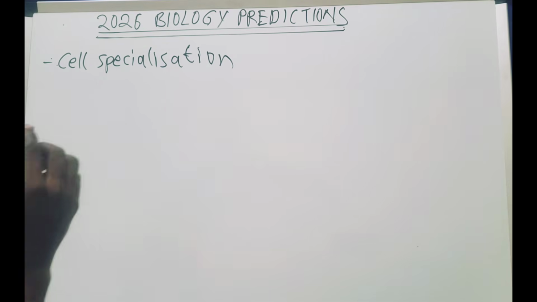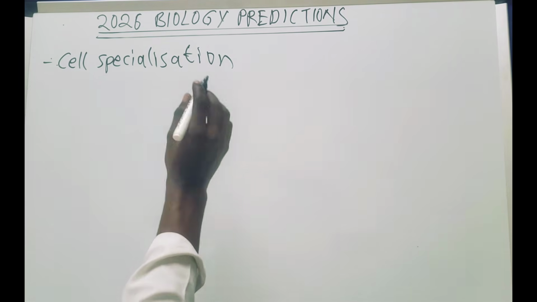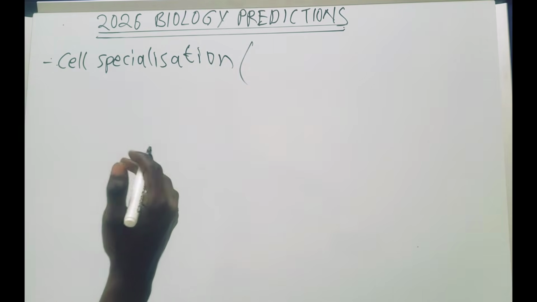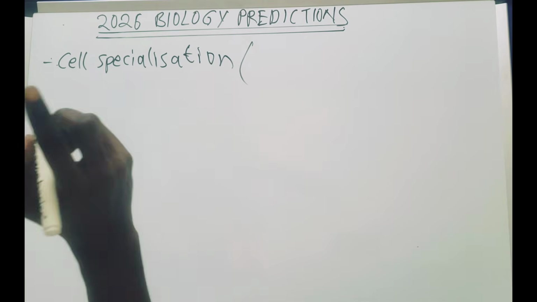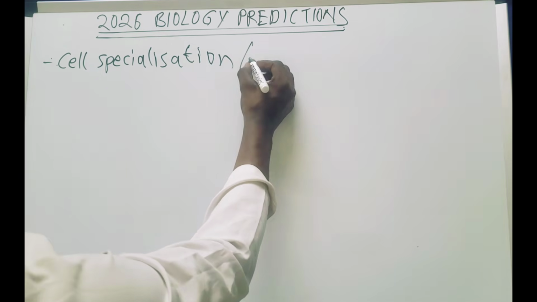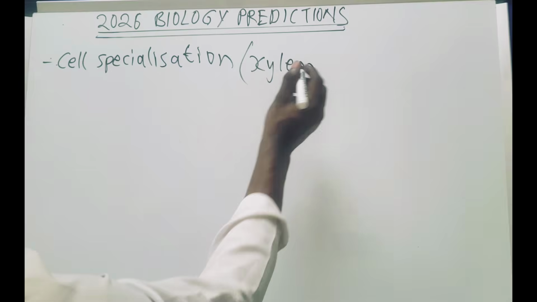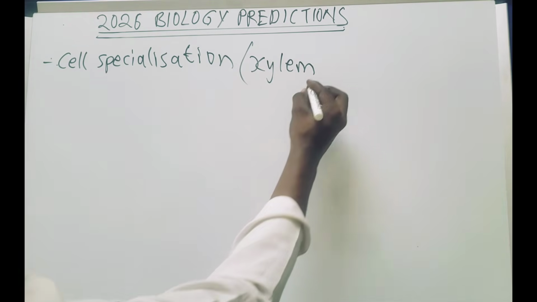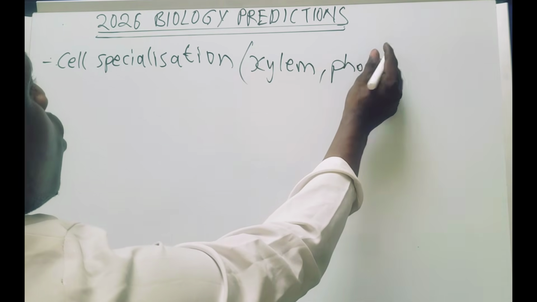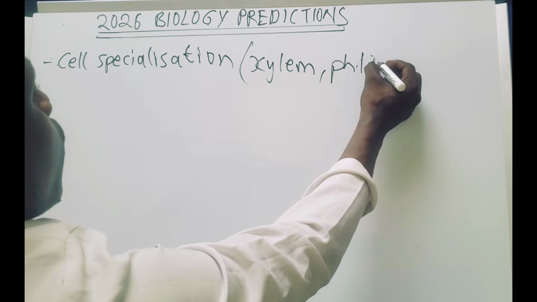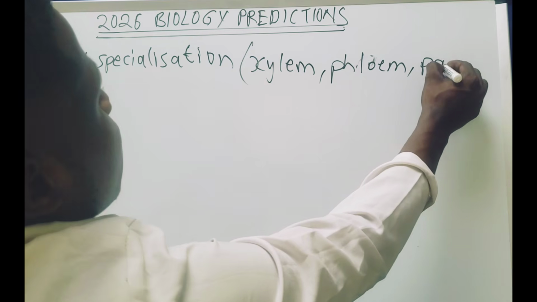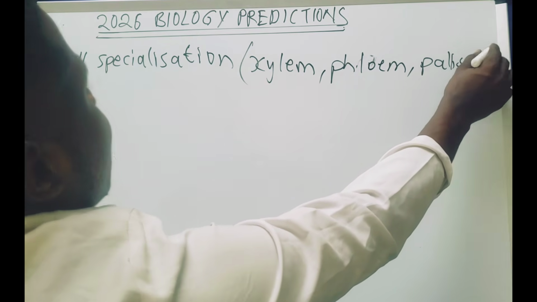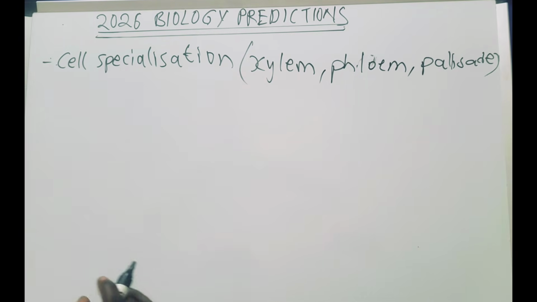They bring questions. So under cell specialization, you need to know quite the different types of cells that we have, okay. So you need to know the most important ones. You should know what is xylem and its function and the parts, okay. And you should also know phloem, and others like the palisade cell and all those, okay. These are very important. So this is going to be the first or second.